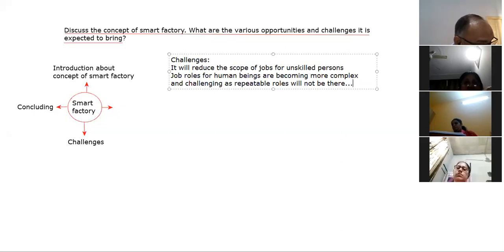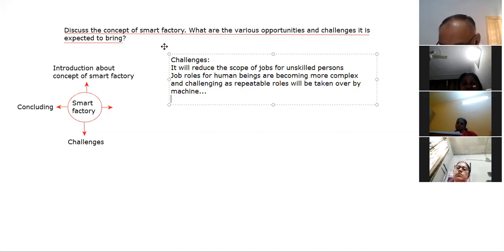Repeatable roles will be taken over by machines. पहले क्या होता था कि repeatable roles होते थे, तो हम एक ही काम को बार बार करते थे और हमें आसानी होती थी, हम used to हो जाते थे. So अब उनके लिए challenging roles आ जाएंगे. So that is the next thing.